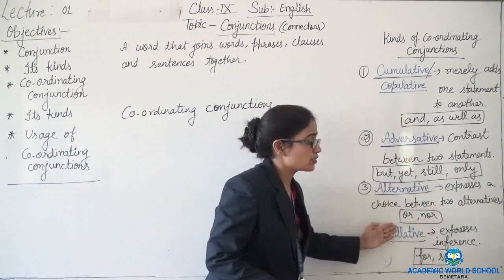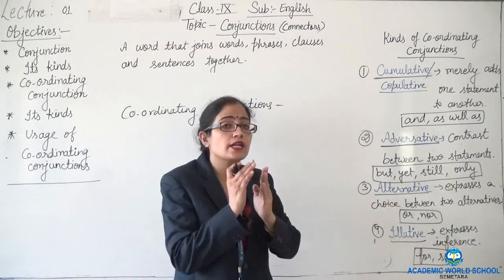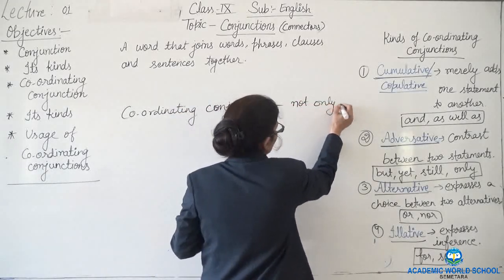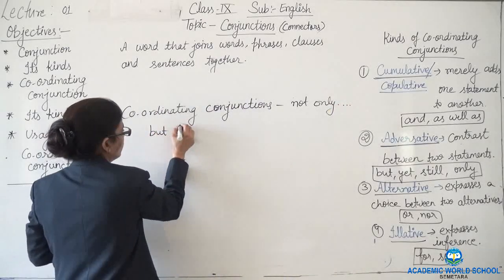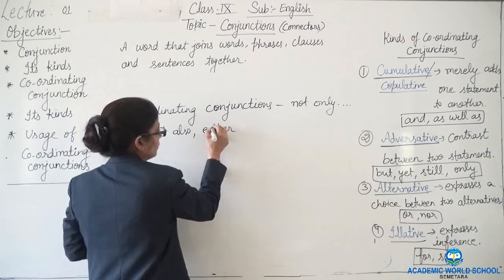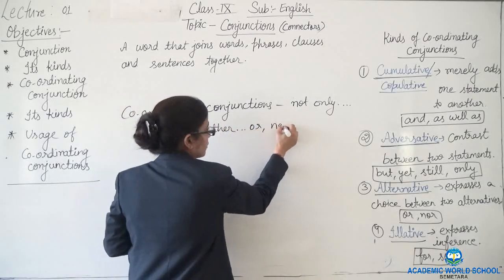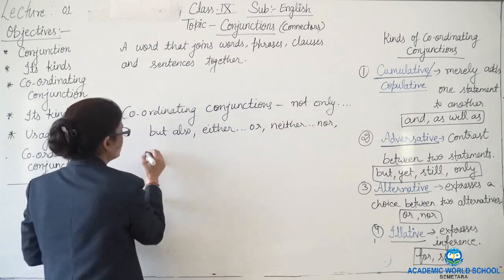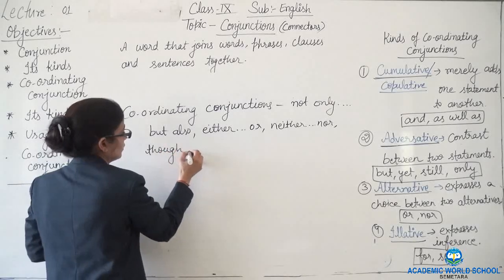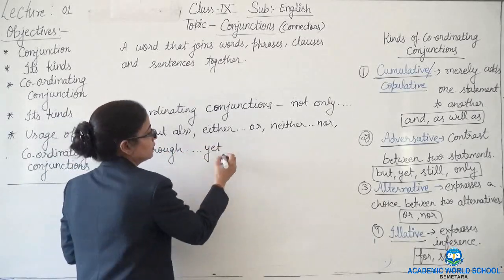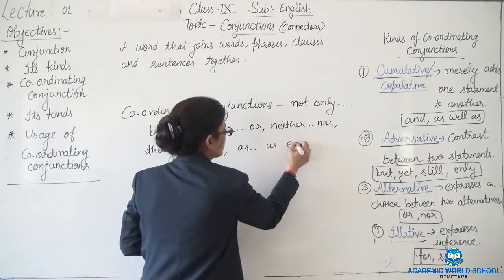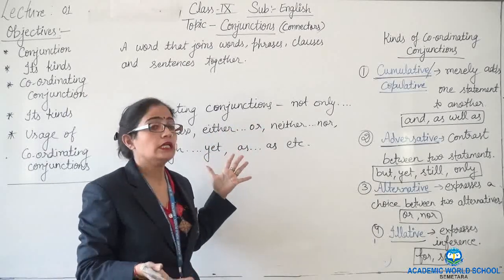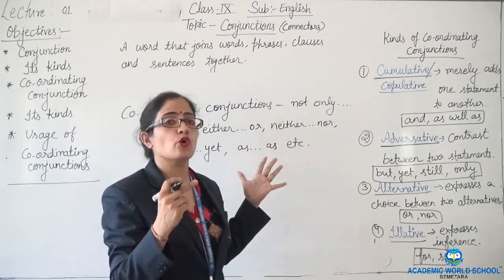As we have seen these conjunctions, except these, some conjunctions are given in pairs, like not only, but also, either, or, neither, nor. Okay, and though, yet, as, etc. So when these conjunctions are used in pairs, they are also known as correlative conjunctions.